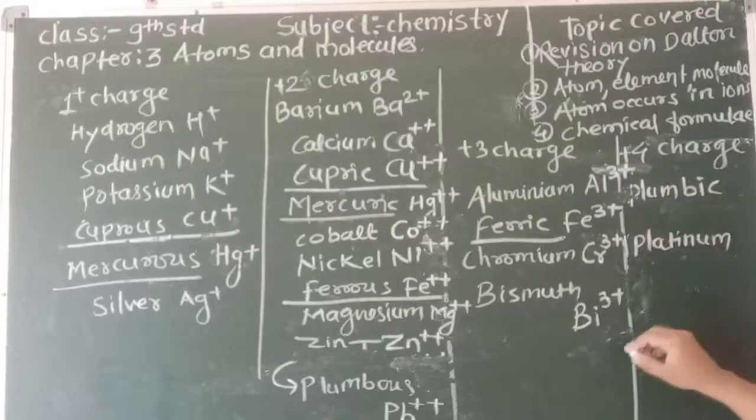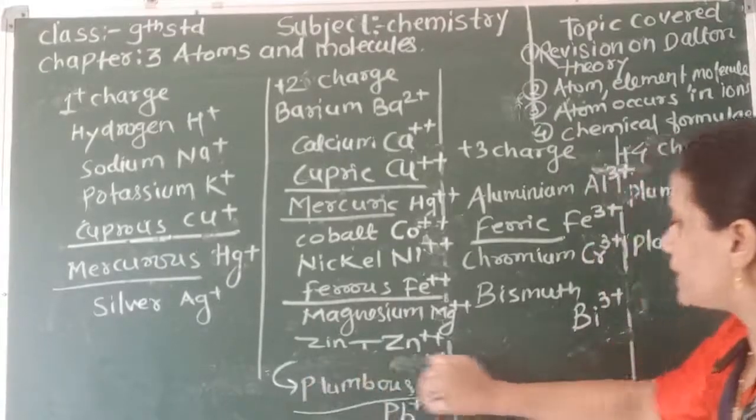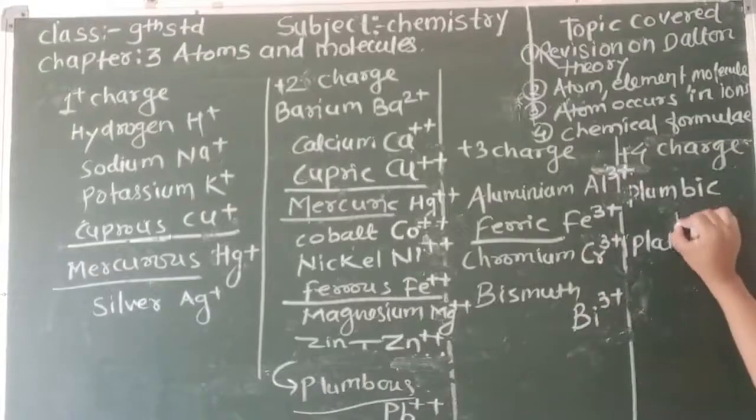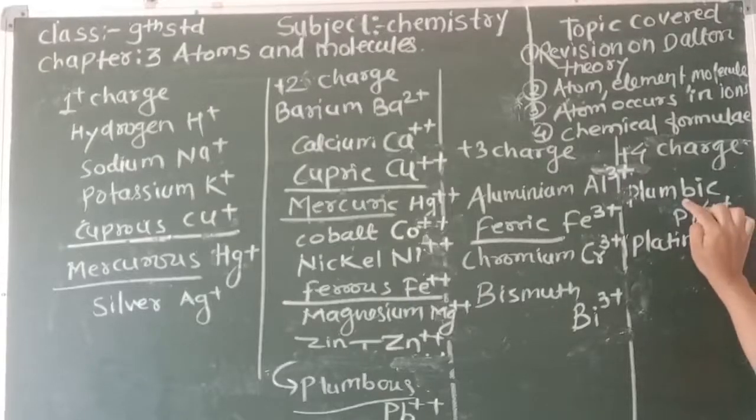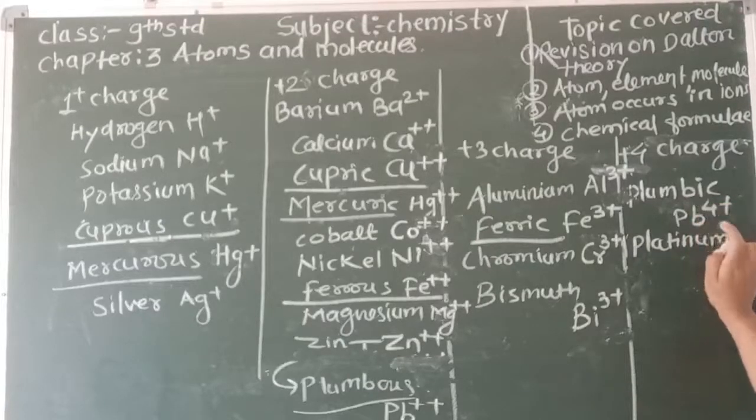So there is a difference between plumbous and plumbic. Plumbous is 2 positive and plumbic, Pb, is 4 positive. That means 4 times positive charge is present on it. Whenever a question asks for plumbic, it's 4 positive.